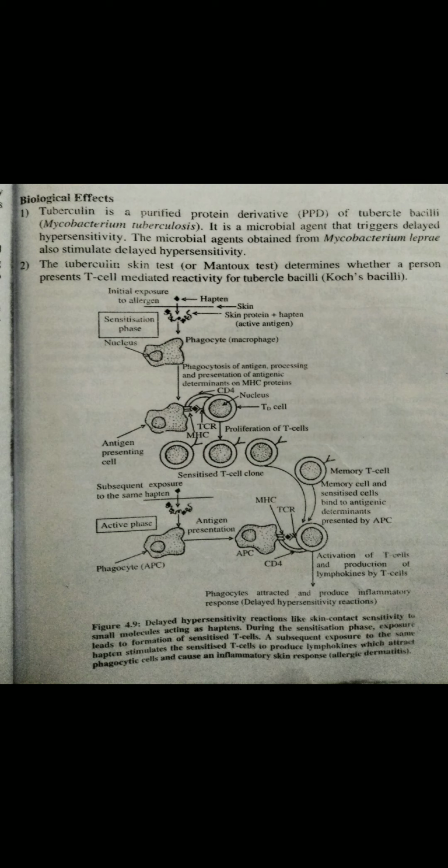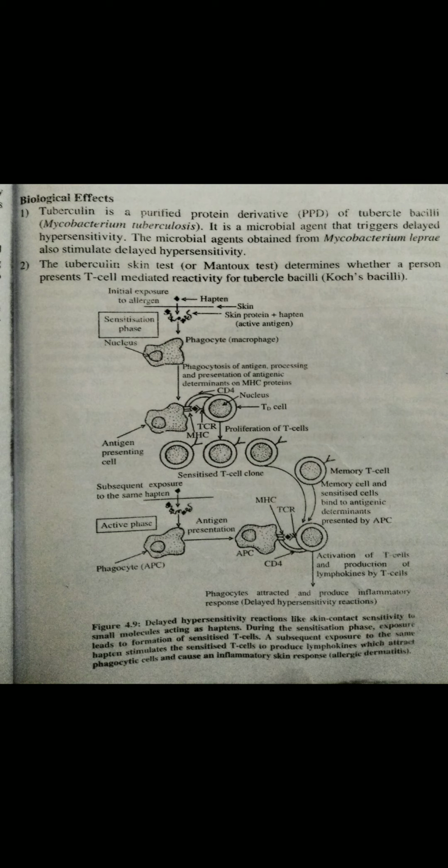Now in delayed hypersensitivity, very first example is given here, hapten. Hapten acts as an allergen. So when hapten is exposed on the skin, this is the first exposure, and due to that active antigen is occurring and the sensitizing phase will start from here, the first exposure.